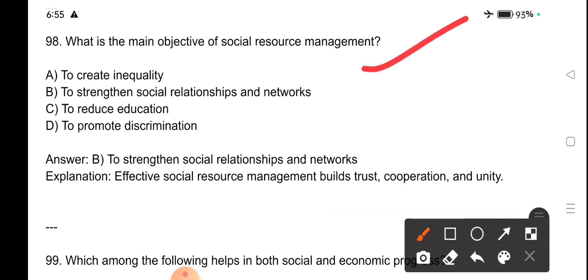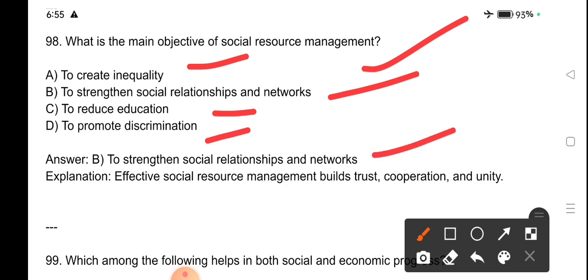What is the main objective of social resource management? To create inequality, to strengthen social relationships and networks, to reduce education, to promote discrimination. To strengthen social relationships and networks is the main objective of social resource management. Effective social resource management builds trust, cooperation and unity.